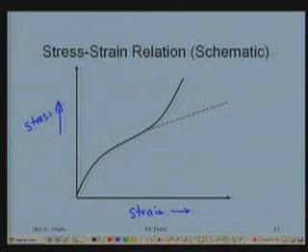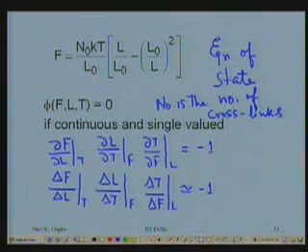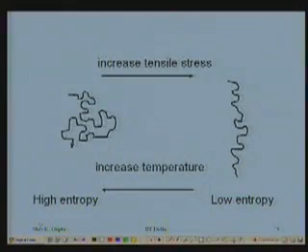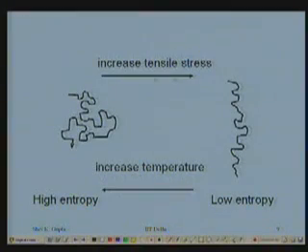Go back to an earlier picture here. Initially what is given to us is a coiled state, the rubber is lying. Whatever maximum possible coiling can take place is taking place already. The configuration entropy is the maximum at that stage. Now when I stretch it, coiled states of the chain start to uncoil. On increasing the tensile stress or the force, they try to straighten out. But complete straightening is not possible.